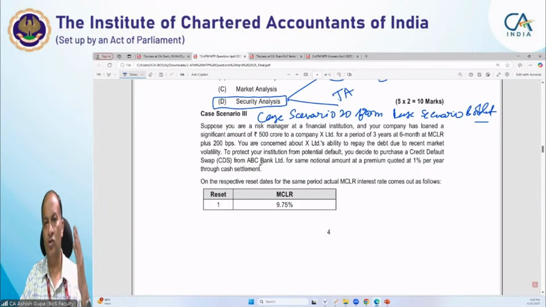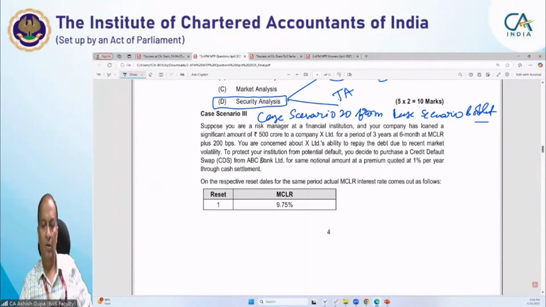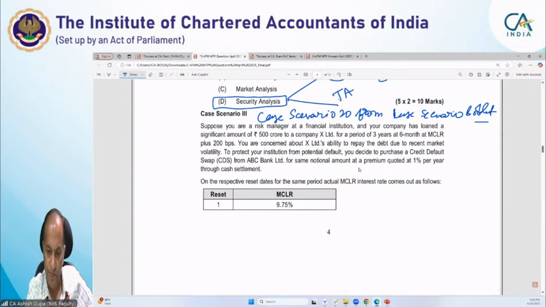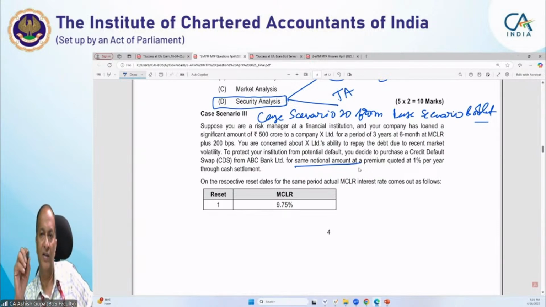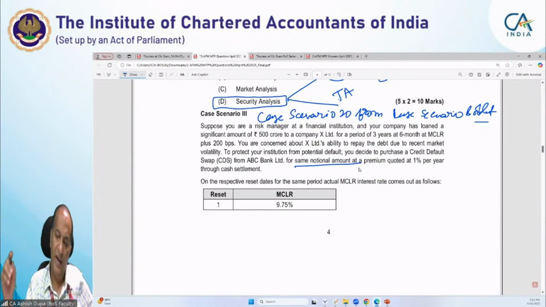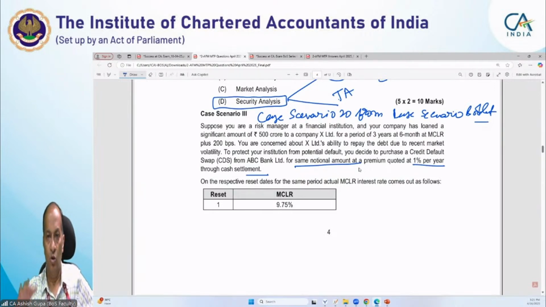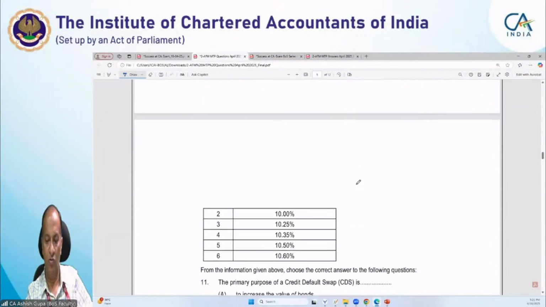Of course, this topic relates to derivatives. To protect your institution from potential default, you decide to purchase a credit default swap from ABC Bank for the same notional amount. This is very important: here you are not borrowing again, you are only entering into an agreement for the notional amount at a premium of 1% per year through cash settlement. So this will be settled in cash. On the respective reset date for the same period, the actual MCLR interest rate comes out to be as follows.